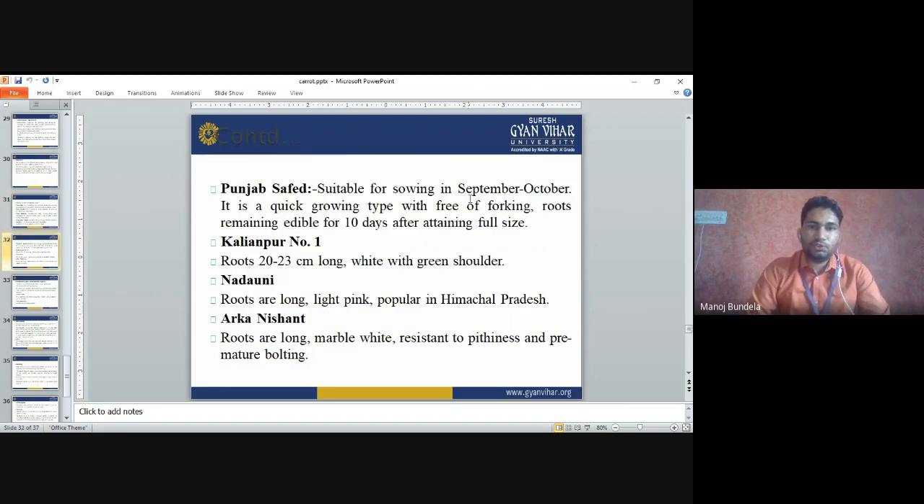Punjab Safed is suitable for sowing in September-October. It is a quick growing type, free of forking. Roots remain edible for 10 days after attaining full size, meaning the storage life is 10 days. Tallipuram Number 1 has roots 20 to 23 centimeters long, white with green shoulders.